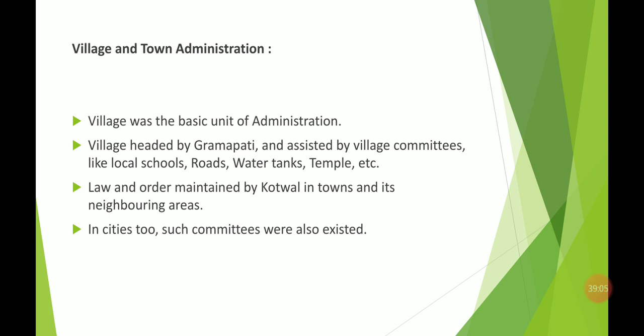For town and city areas, there was the Kotwal. The Kotwal maintained law and order, not only in the town but also in its peripheral areas. Like in the villages, in the cities too there were several committees to look after schools, roads, water tanks, temples and many more things, helping with the administration.